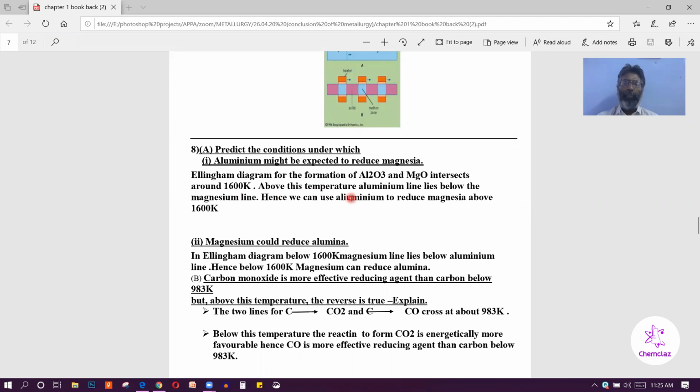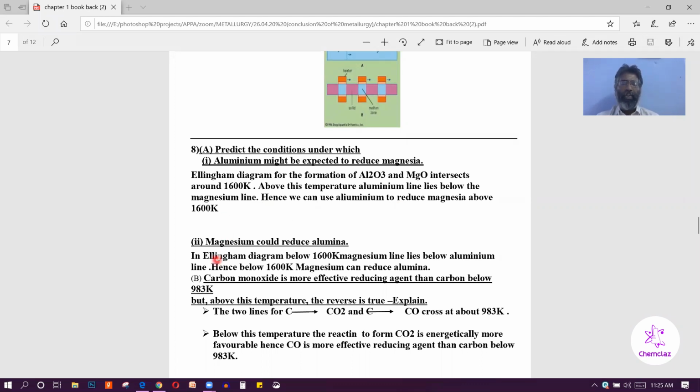Above this temperature, the aluminum line lies below the magnesium line. That means aluminum can reduce magnesia above 1600 Kelvin.